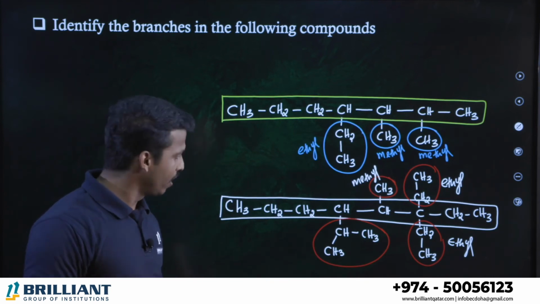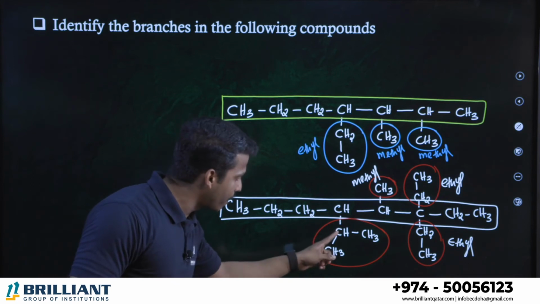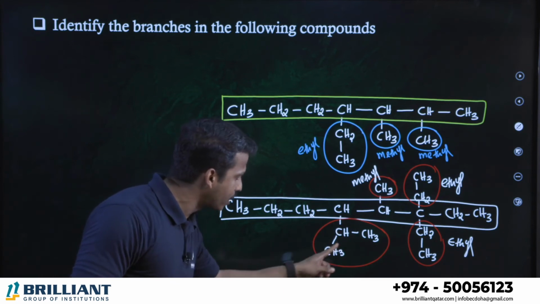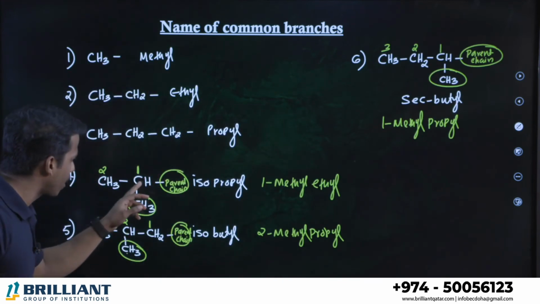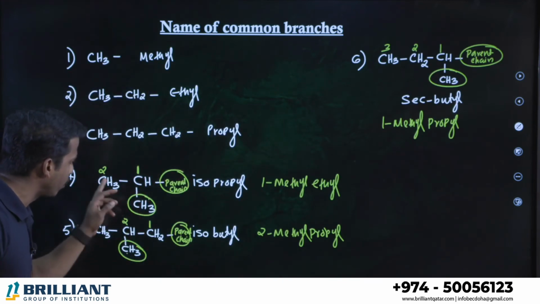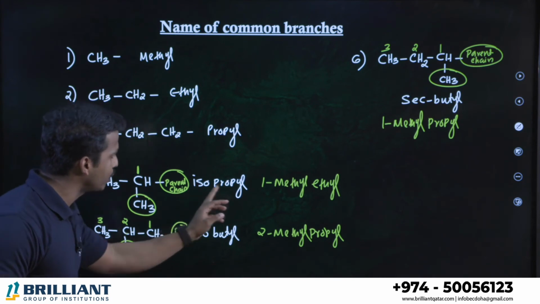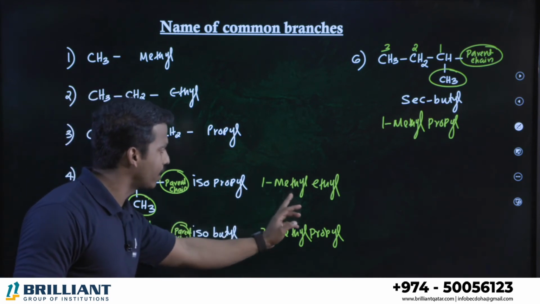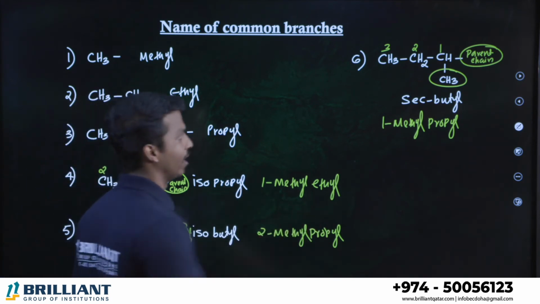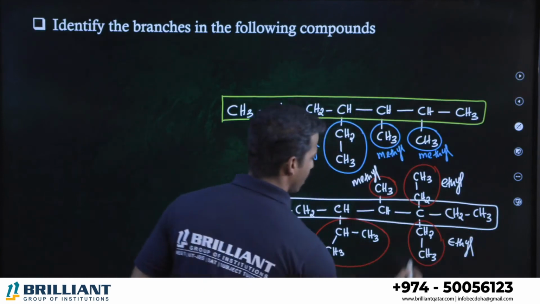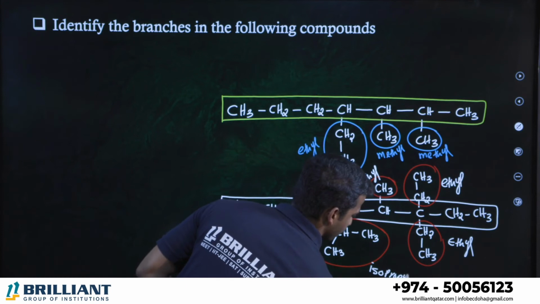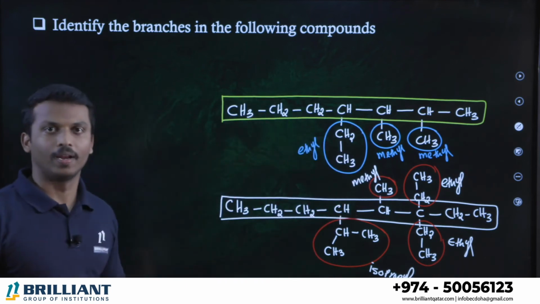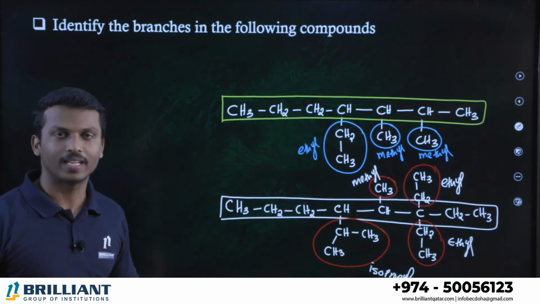As I told you, if a CH carbon is connected to 2 CH3 groups, then what will we call it? Isopropyl, or its systematic name is 1-methyl ethyl. So what is this branch? This branch is known as isopropyl. Clear, all of you, how to identify the branches?